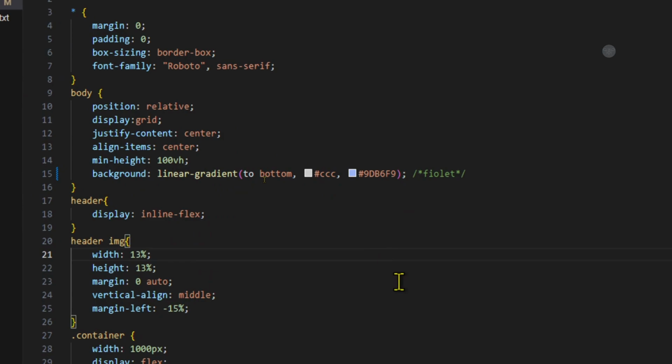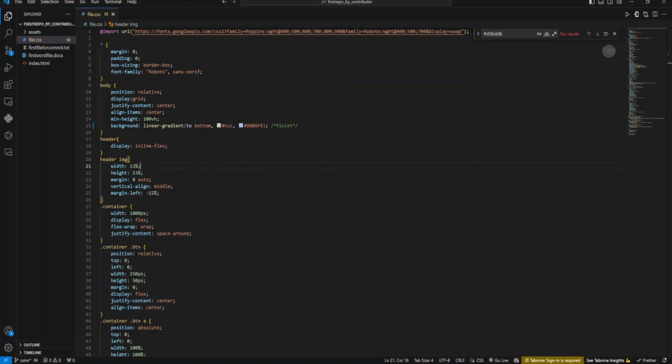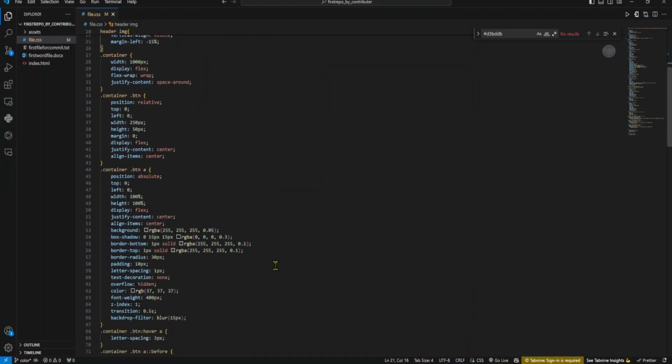I've turned it to gray right now. If I just go back to my browser and refresh it using F5 or just hit there, you can see something has changed. Now it looks amazing. What I need to do again is change the color of this heading, Maxify. Let's say I turn it to green, jungle green. At least it will make sense. That is a change that I feel it should have.